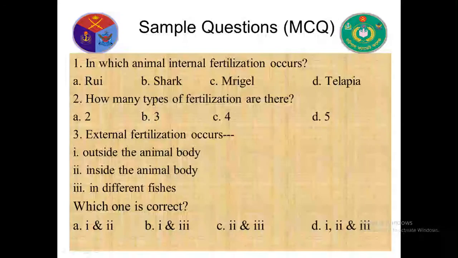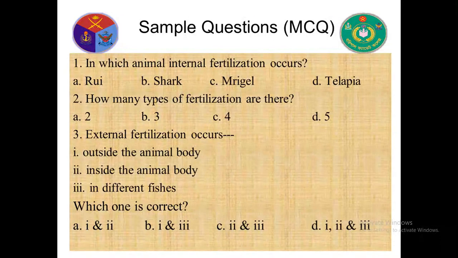Okay guys, now your sample questions. First question: in which animal does internal fertilization occur? Rui, shark, mrigel, tilapia. The correct answer is B, shark. Number 2, how many types of fertilization are there? 2, 3, 4, 5. The correct answer is A, I mean 2. Number 3, external fertilization occurs outside the animal body, inside the animal body, in different fishes. Which one is correct? 1 and 2, 1 and 3, 2 and 3, 1, 2 and 3. The correct answer is 1 and 3. That means B.